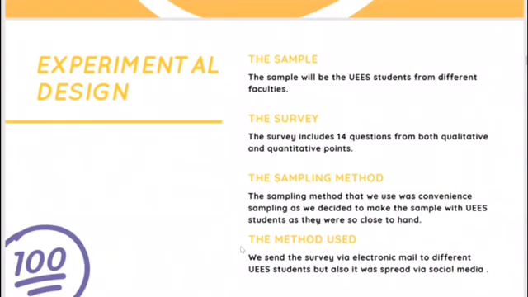The purpose of this project is to know if different variables related to careers in the university affect the physical activity of each individual and how they could affect their weight or health. This survey was developed in QuestionPro and was performed during the months of February and March of 2020. The survey included 14 questions, and the sampling method we used was convenience sampling, as we decided to make the sample with university students as they were so close at hand.